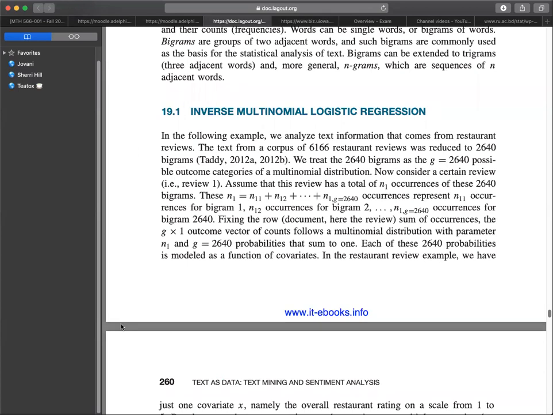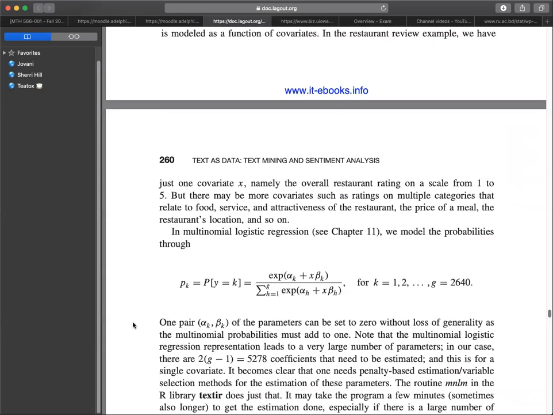Several other pre-processing steps can be used to get a meaningful list of words and their counts or frequencies. Words can be single words or bigrams of words. Bigrams are groups of two adjacent words, and such bigrams are commonly used as the basis for the statistical analysis of text. Bigrams can be extended to trigrams, three adjacent words, and more generally, n-grams, which are sequences of n adjacent words.